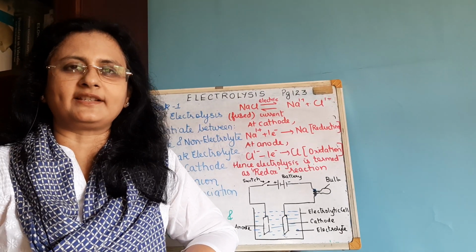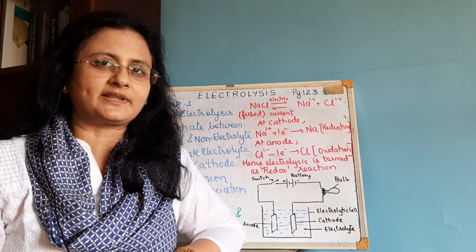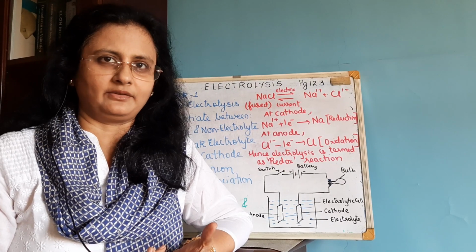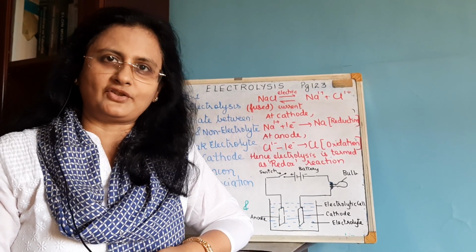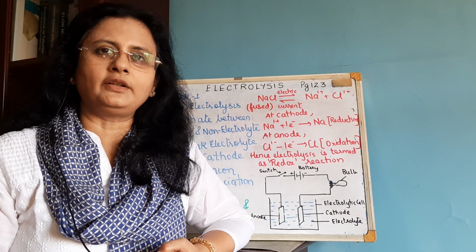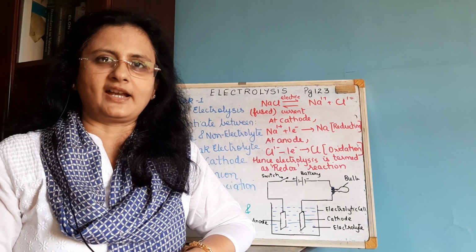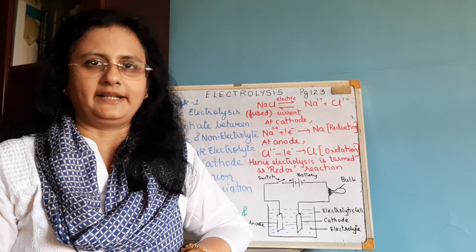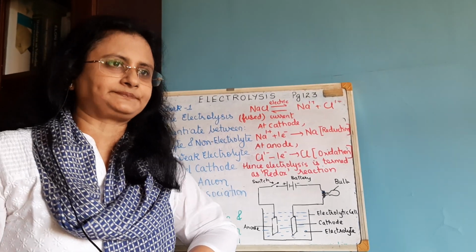Electrolysis is the process of decomposition of a chemical substance. Now this substance has to be in what state? Either the fused, meaning melted state, or in the aqueous solution state. How? By the passage of electric current to form what? To form ions. And what happens to these ions? These ions will get discharged as neutral atoms at the respective electrodes, that is the cathode and anode.